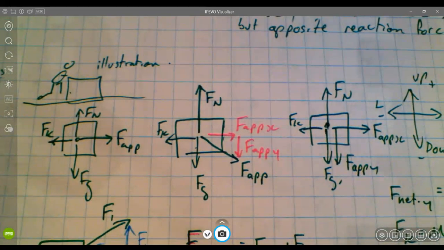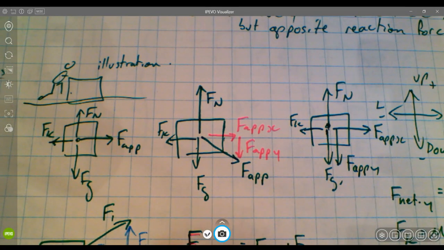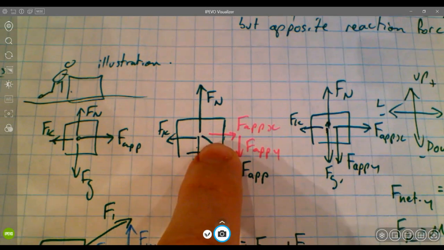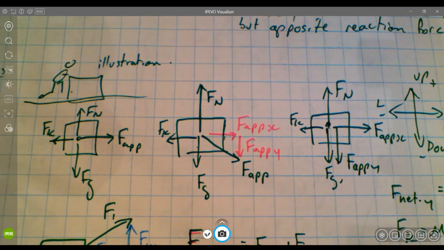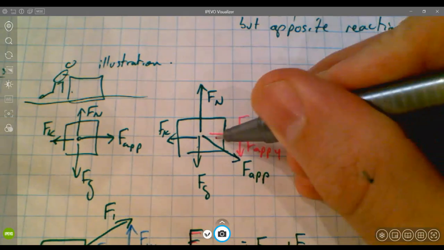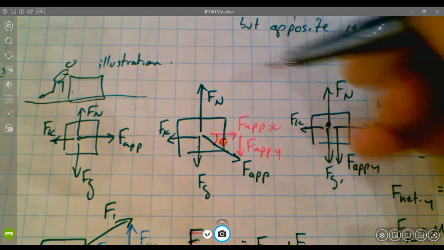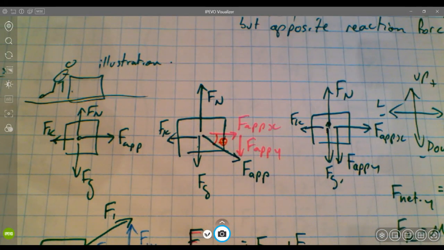And then if the person was pushing downwards on an angle, we might have a free body diagram that looks like this one. We've got an applied component in the x direction, an applied component in the y direction. The applied force is angled below the horizon, and that would be a piece of information that you might need to know, the angle below horizon that this applied force is pointing in.